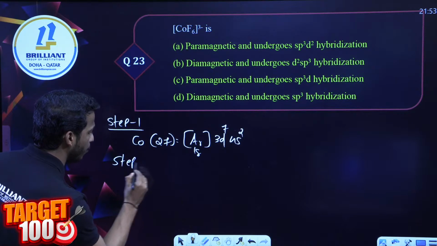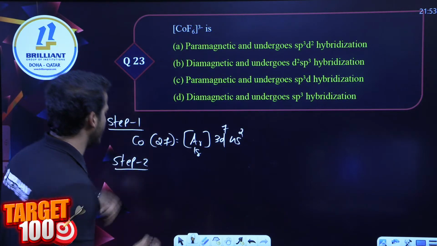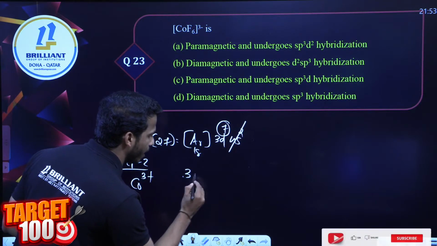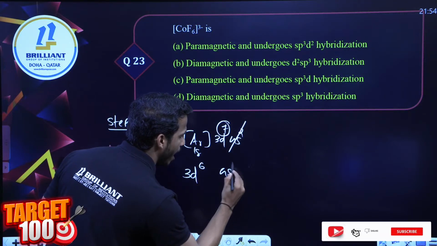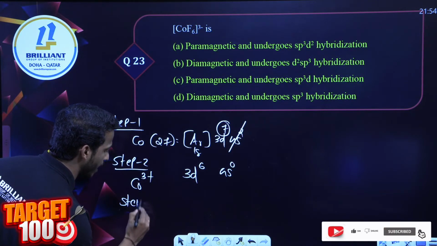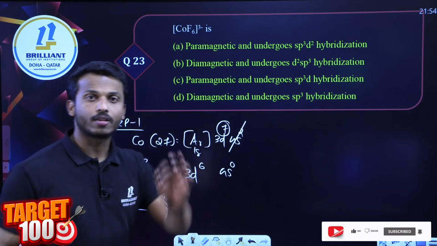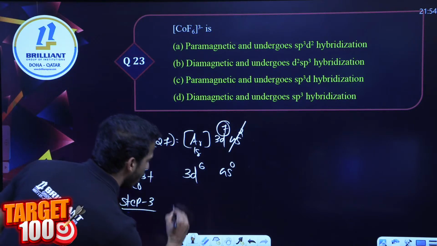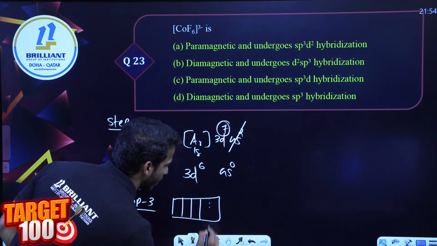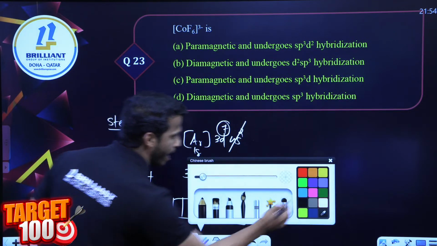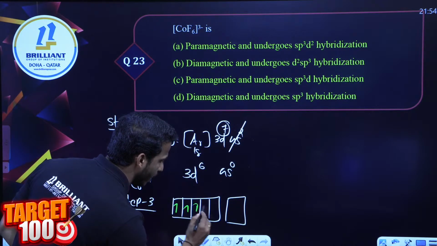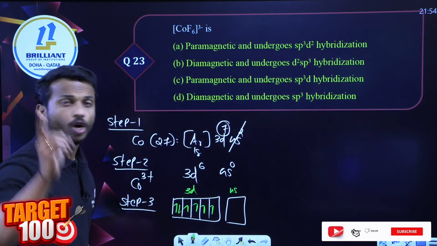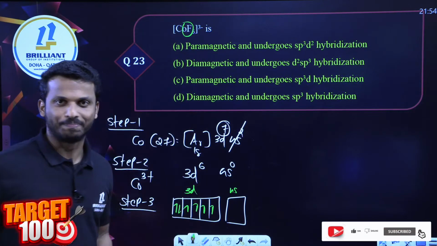What is step 2? Step 2 is the excited state. Here cobalt is in 3 plus oxidation state. Let me lose 2 electrons from 4s and 1 electron from 3d. What is left? 3d6 and 4s0. What is step 3? Step 3 is to identify the ligand. The ligand is fluorine. You know halogens are weak ligands. Pairing won't happen. So d6, if there is no pairing, you can write like this: 1, 2, 3, 4, 5, 6. This is 3d, this is 4s. Total, 6 ligands are there.